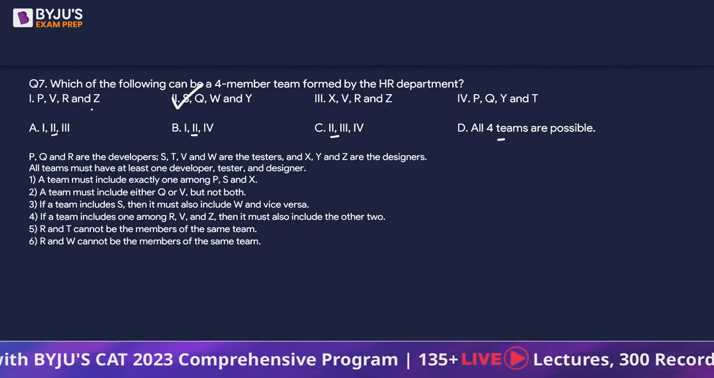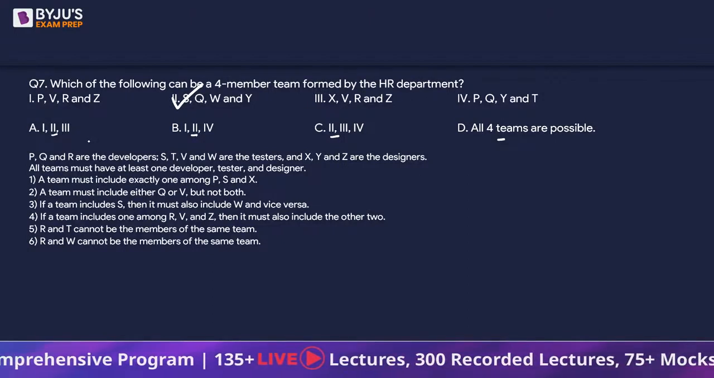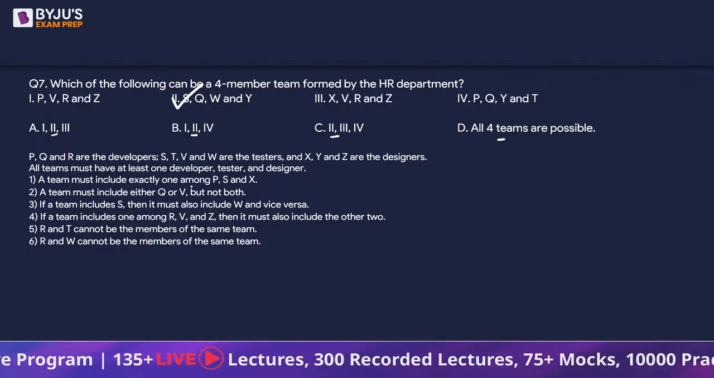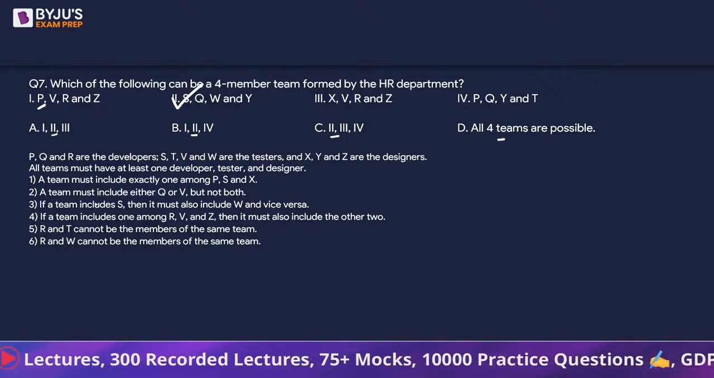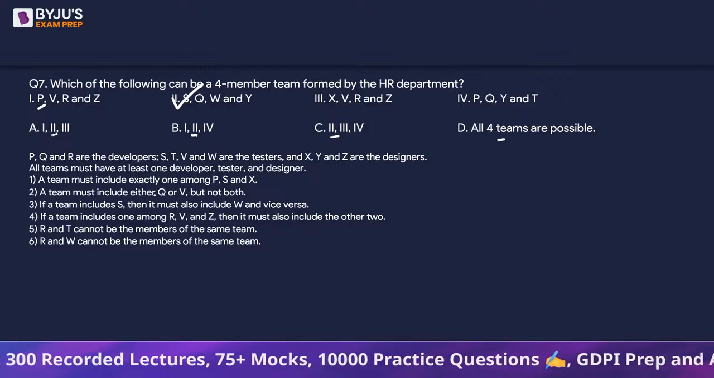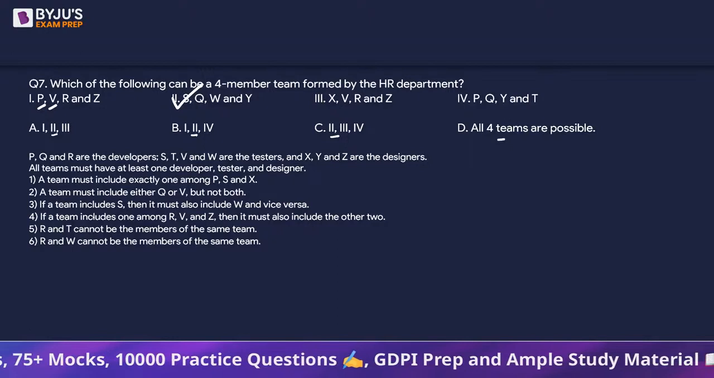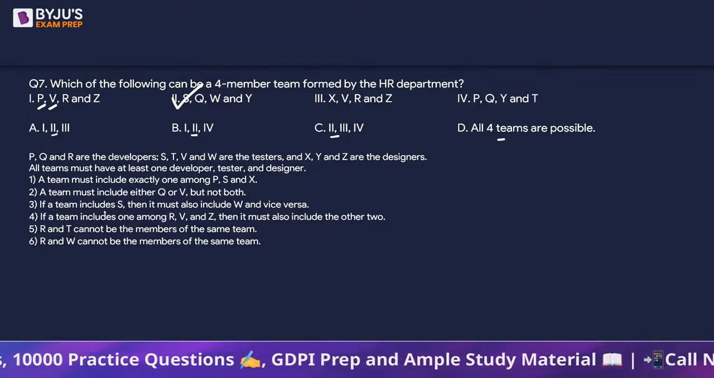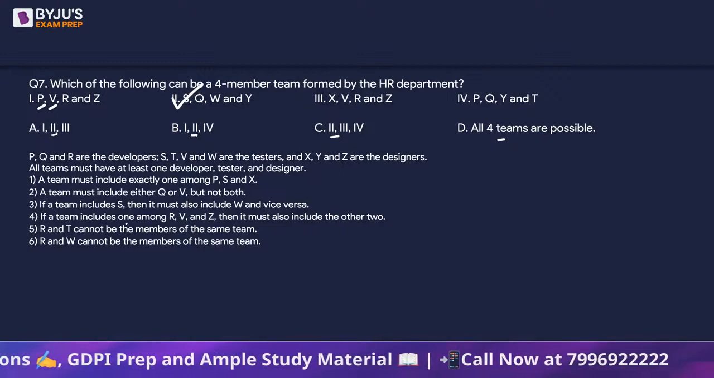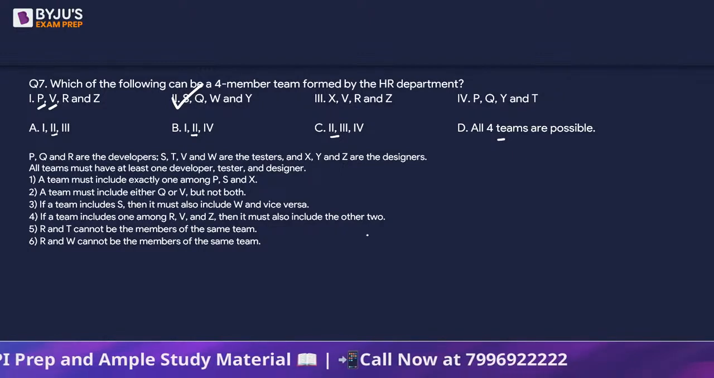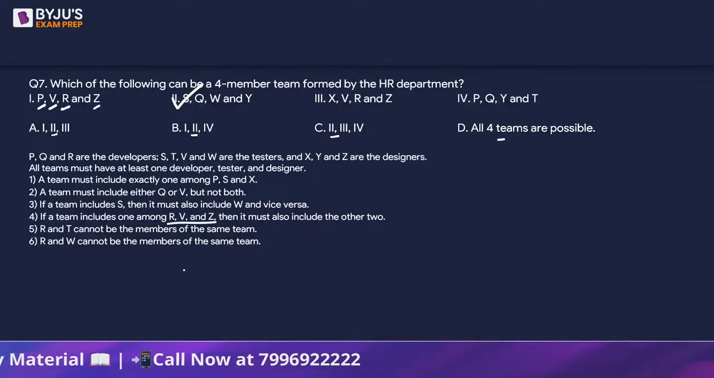Let's look at the first one, P, V, R, and Z. A team must include one among P, S, and X. Okay, fine. From the first statement, P is there. A team must include either Q or V, but not both. Chalo, V hai. Both are not there. If a team includes S, there is no S here, so let's not worry about it. If a team includes one among R, V, and Z, then it must also include the other two. It means all 3 should be there. So we have R, V, and Z.